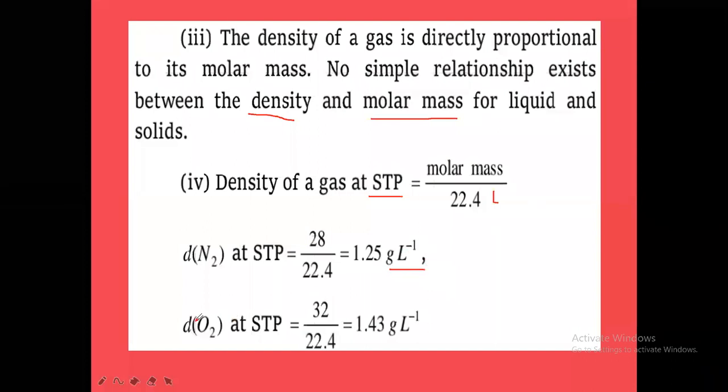Next, density of oxygen gas at STP is equal to what? Gram molar mass of oxygen, 32, divided by 22.4 liters. So 32 by 22.4 liters will be the density of oxygen at STP. So density of any gas at STP is equal to the gram molar mass of the gas divided by gram molar volume. Okay.